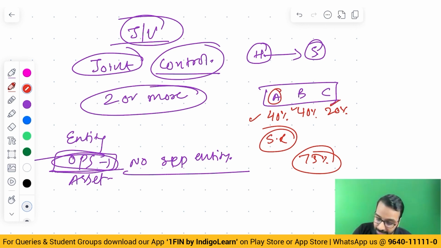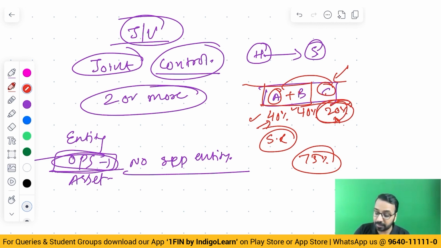Now, can A and C come together and take any decision? If A and C come together, you will have 40% and 20%, only 60%, so they cannot take any decision. B and C also cannot take a decision. Who can take a decision? Only A plus B. So we will say A and B are jointly controlling the operation or the entity. C is not required. So how will C account for it? C has 20% significant influence and will account as per Accounting Standard 23. A and B will account as per Accounting Standard 27. So that is a jointly controlled operation.